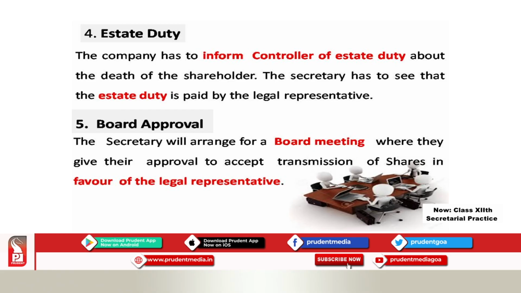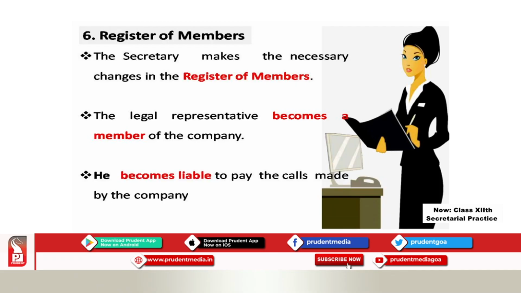The first point. So, the secretary makes the changes, as I told you, in the register of members. Okay. The legal representative becomes a member of the company. So, the person who is dead, the shareholder, will be written over there as dead, and now whoever is the legal representative, his name will be entered in the register of members as a member of the company.